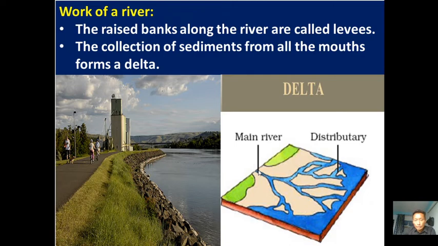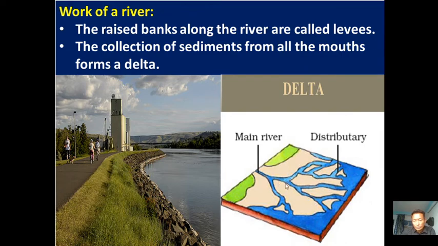When the river enters the sea and mixes with the sea water, the river water will discharge or deposit all its sediments, like sand, silt and other particles, near the coast of the seas or oceans.